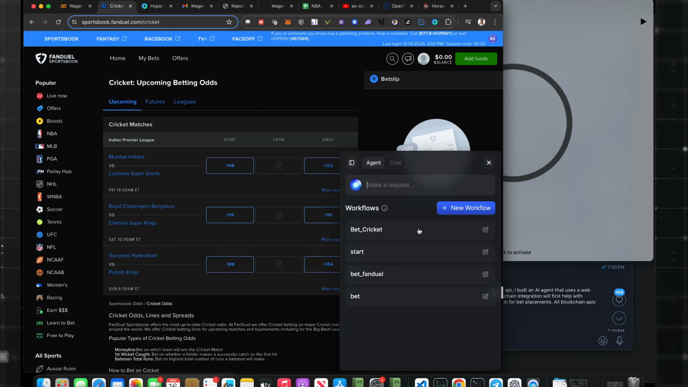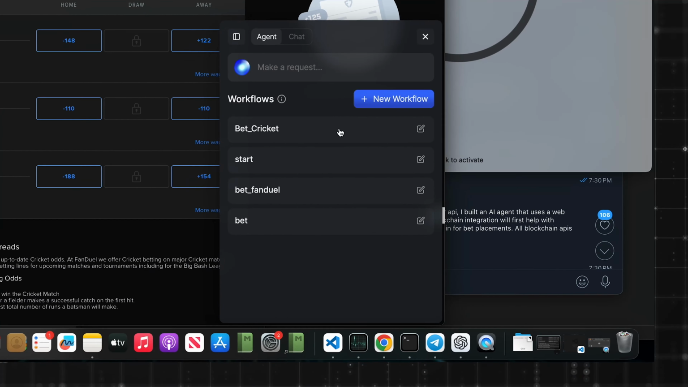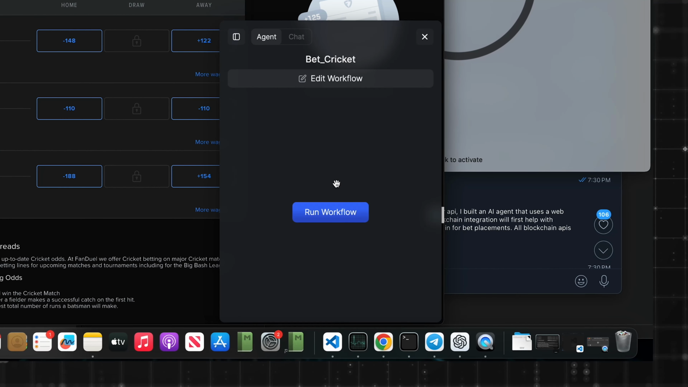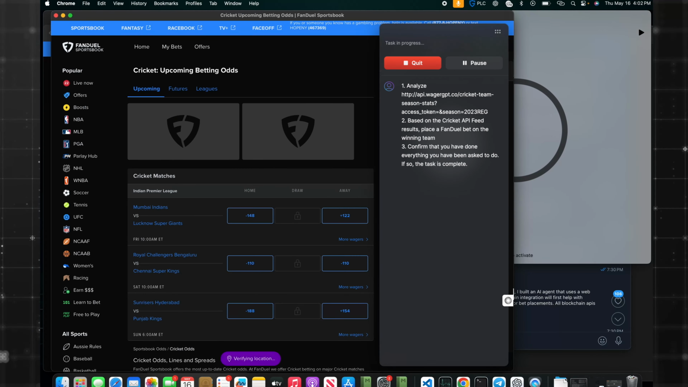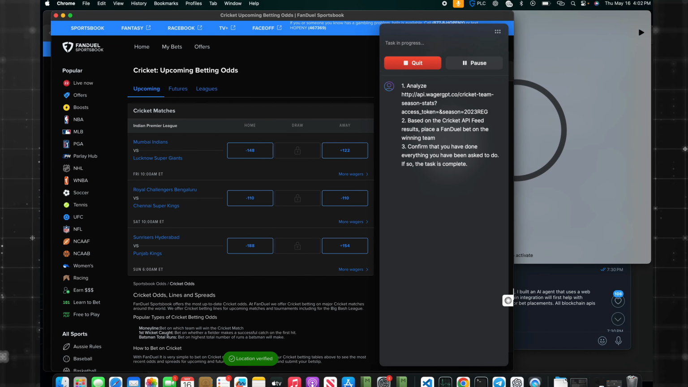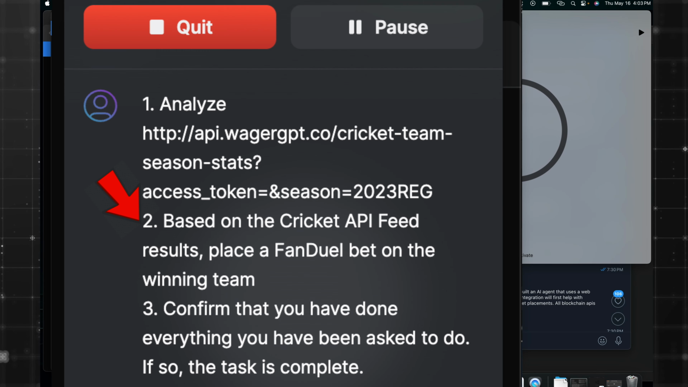Now it's going to open up HyperWrite, which is a browser agent that WagerGPT is connected to for this demo, and it's going to run an agent workflow. This agent workflow is instructed to intelligently place a bet in my web browser. It performs actions including clicks, keyboard touches, filling out information, in regard to what it believes it needs to do. So it is intelligently using the browser just like a human would do.